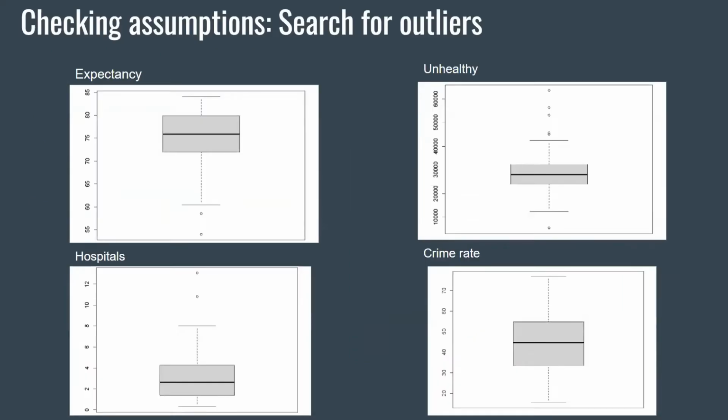Looking at the box plot for each of the continuous predictors, we can see outliers in the unhealthy and hospital variables that also seem to have a skewed distribution, while the crime rate has a good distribution and no outliers. There were also some outliers in the Y variable.